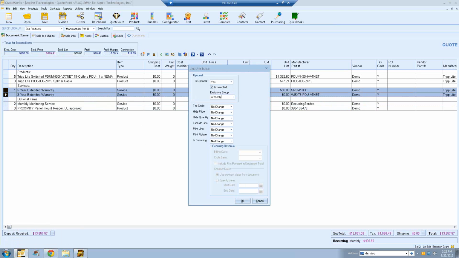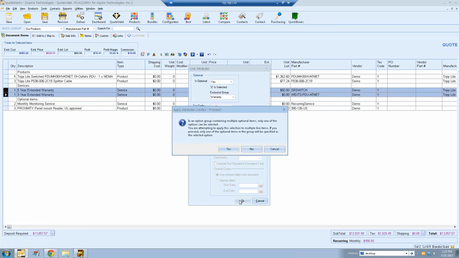See, we already have a question about setting the options. Can you have more than one exclusive group? Yes, you can. You can have essentially as many as you'd like. You would just follow the same step and make sure you name the group something different so you can keep track of which options are associated with which.